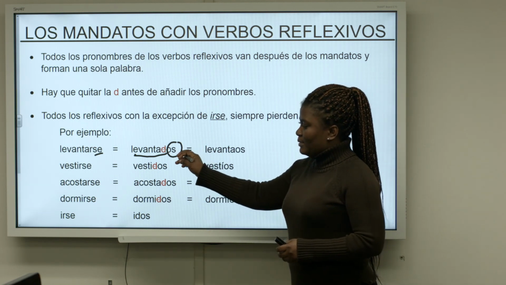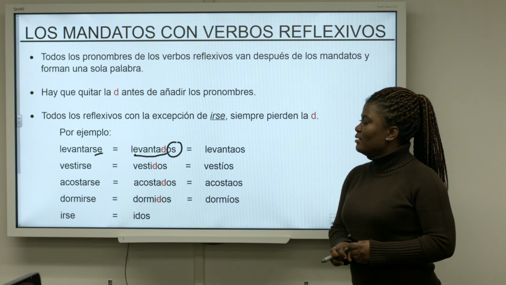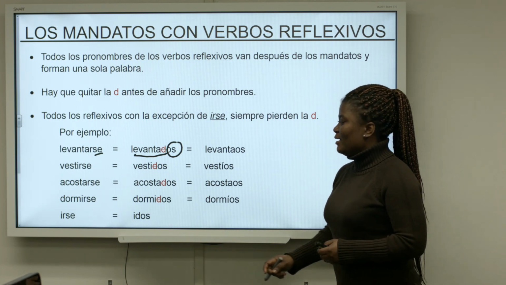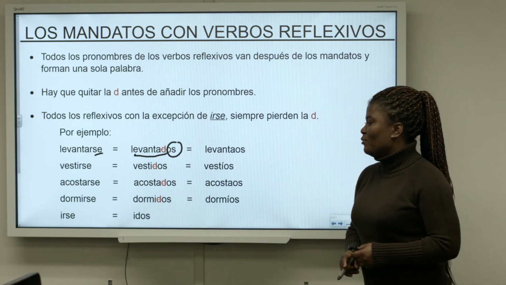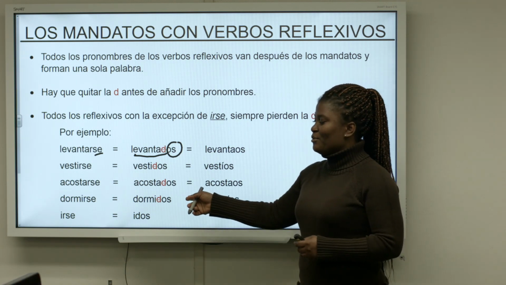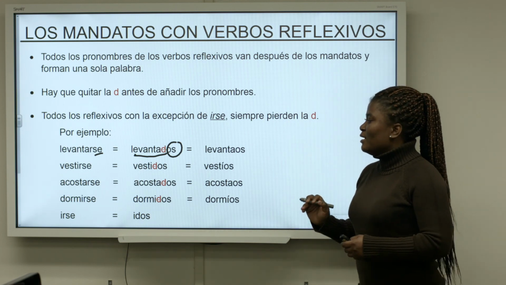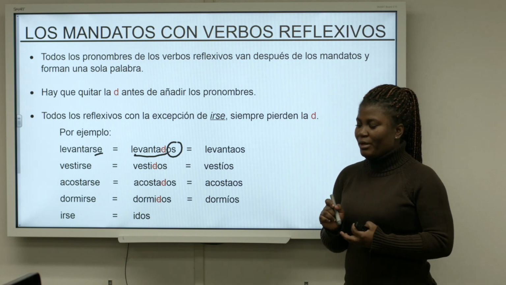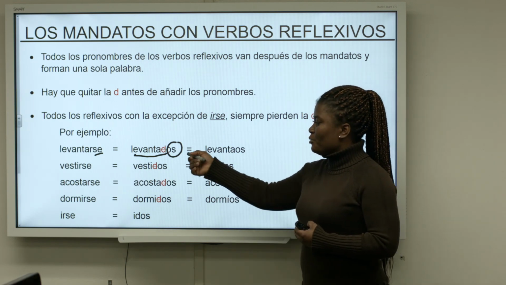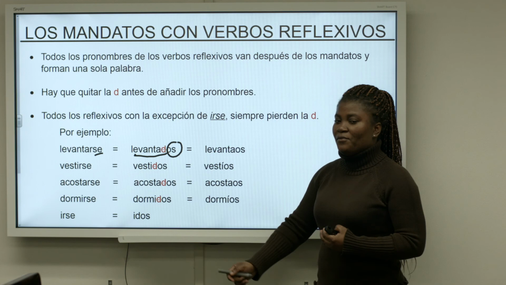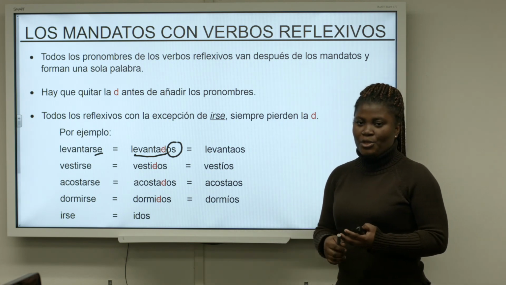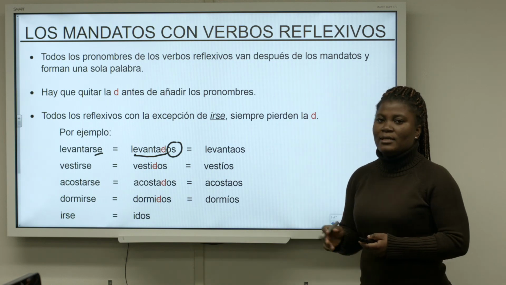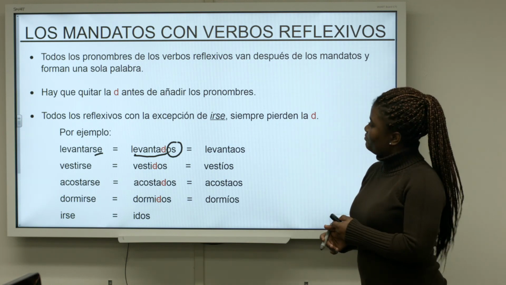Otherwise, levantados would look like the past participle form of the verb levantar. And then acostar would be acostados, and dormir would also be dormidos. That is the basic reason why, if you would like to use this as a trick up your sleeve, you should remember that you have to take away the D. If not, it would look like a word that you are used to in another context with a different meaning, and not the vosotros commands.